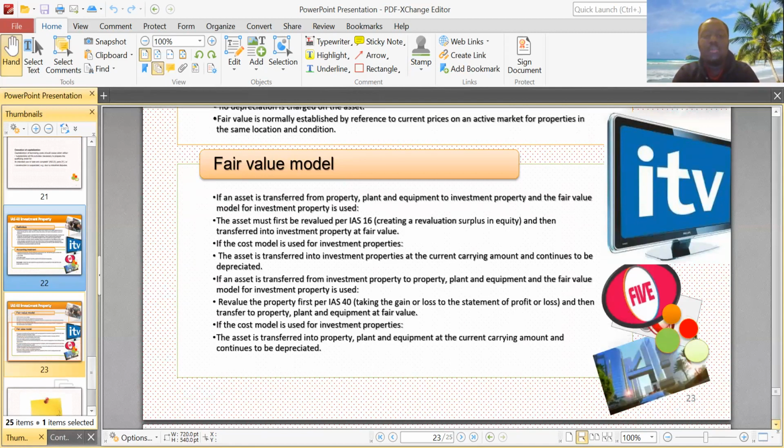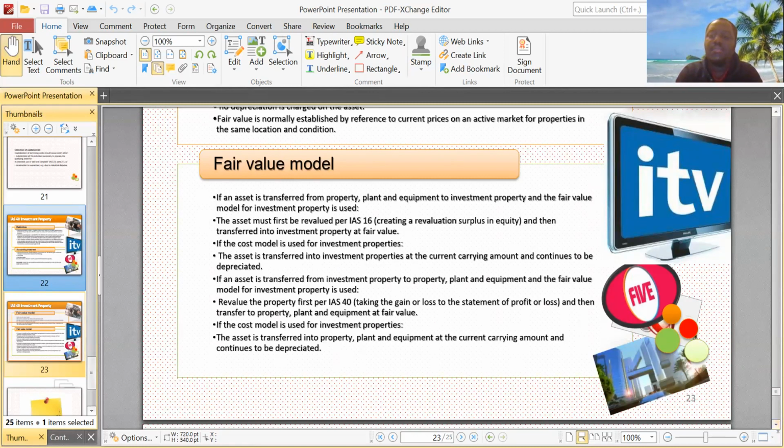Now let's talk about the fair value model more. If an asset is transferred from property, plant, and equipment to investment property, so by property, plant, and equipment we are talking about owner-occupied property, and the fair value model for the investment property is used, the asset must be first revalued, per IAS 16, which we talked about. That will create a revaluation surplus in equity and then it is transferred into investment property at the fair value. So if an asset is transferred from owner-occupied to investment, then the asset has to be revalued and then transferred into investment property at fair value.